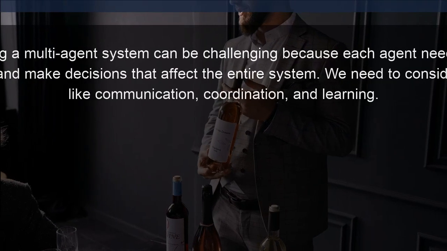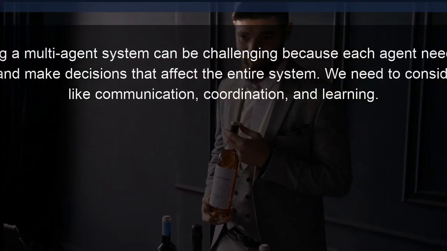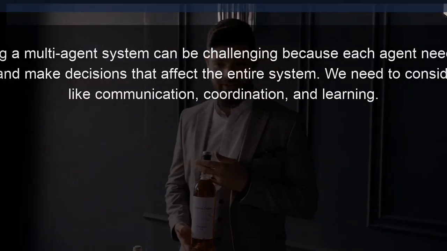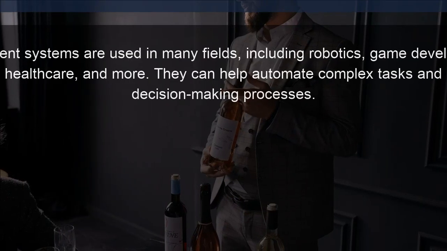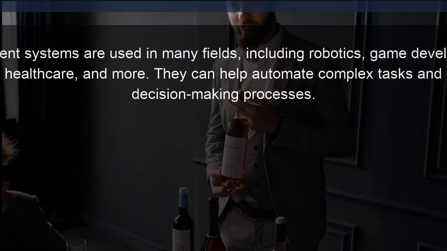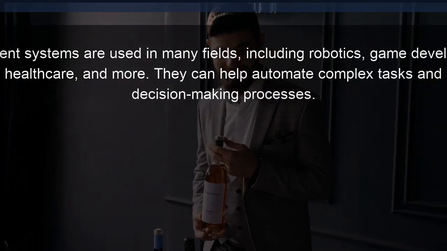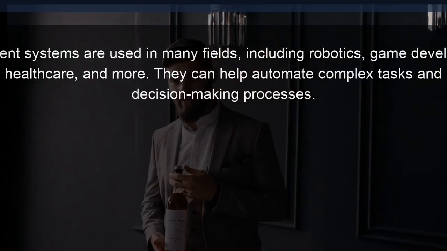Developing a multi-agent system can be challenging, because each agent needs to work together and make decisions that affect the entire system. We need to consider factors like communication, coordination, and learning. Multi-agent systems are used in many fields, including robotics, game development, finance, healthcare, and more. They can help automate complex tasks and improve decision-making processes.